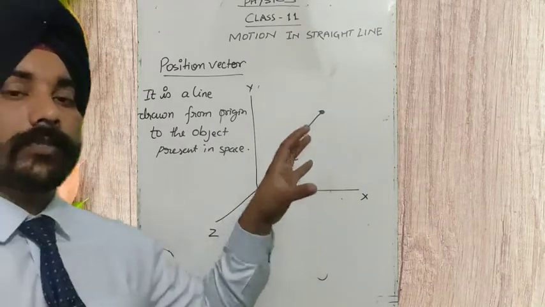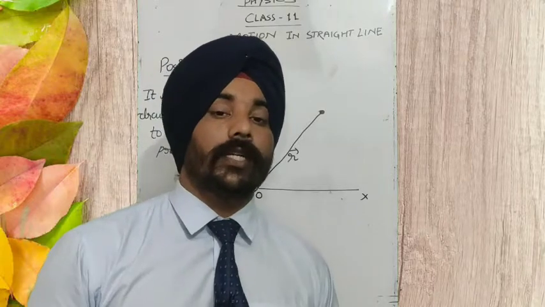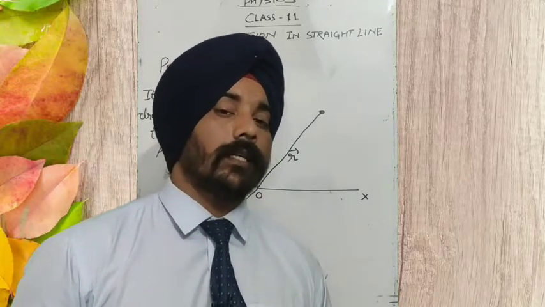If the position vector is changing with time, the object is in motion. If the position vector is not changing with time, the object is at rest.